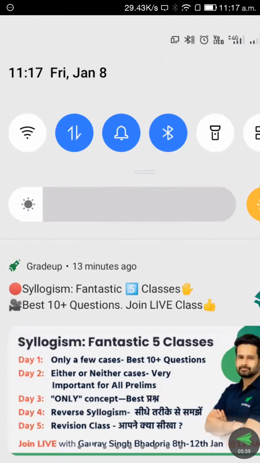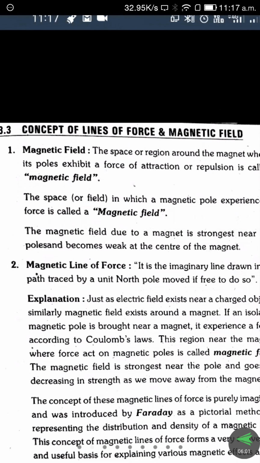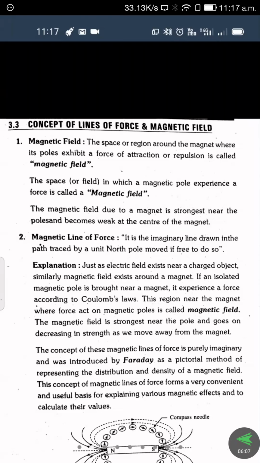The first one, magnetic field. The space or region around the magnet where its poles exhibit a force of attraction or repulsion is called a magnetic field. So already we see the definition. In the previous session we had discussed what is meant by magnetic field.